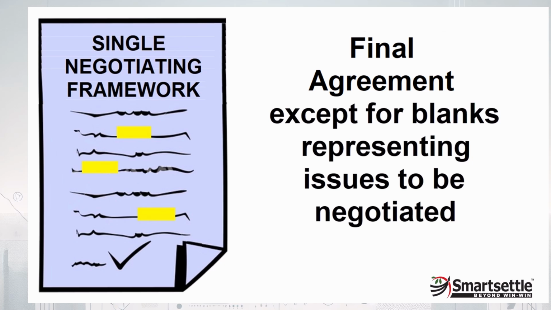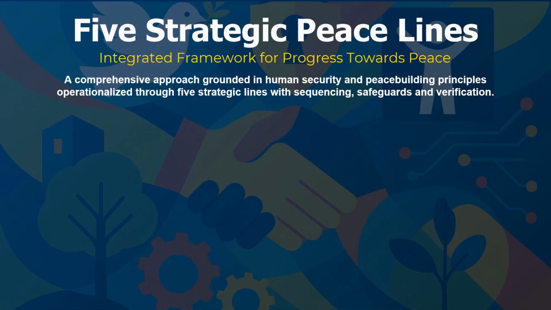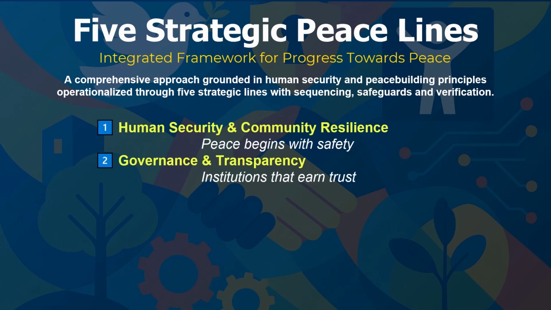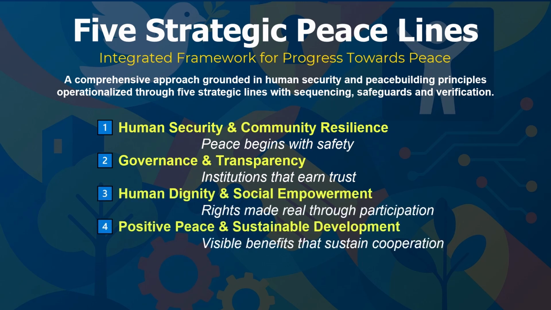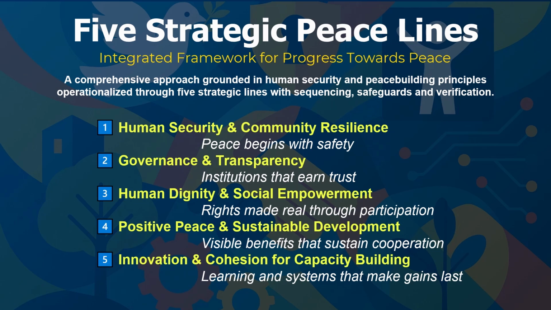At the heart of our process is a single negotiating framework, a living document that captures all issues and interests. We organize these issues under 5 strategic peace lines, developed with Rotary peace champion Maria Cristina Cifuentes. Each line bundles related issues and builds upon the previous one, from restoring basic safety to building capable institutions, ensuring human dignity, delivering shared prosperity, and sustaining learning over time. Together, these 5 lines form the backbone of the single negotiating framework, guiding stakeholders from crisis to collaboration.